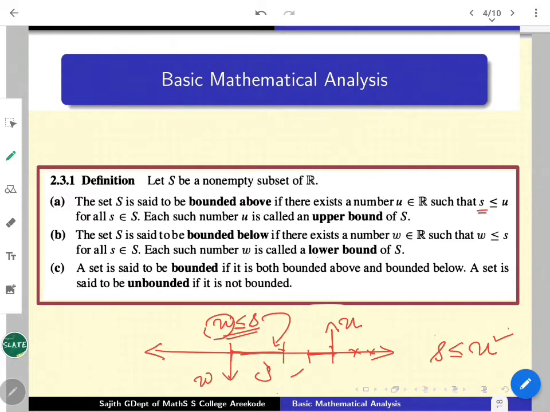So the relevant question there becomes, which is the greatest of all lower bounds? That is usually denoted by GLB or infimum of the set S.